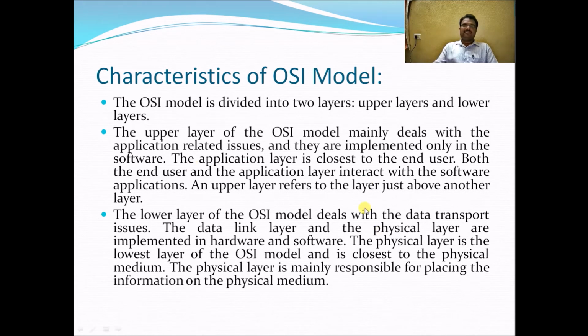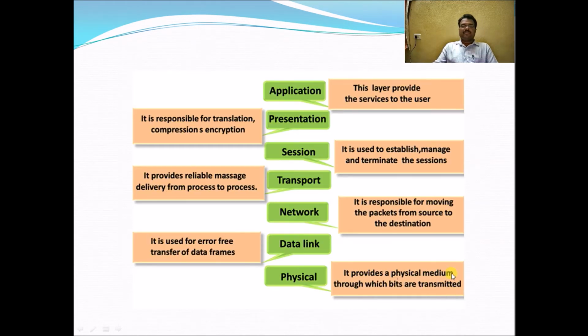So these are the characteristics of the OSI model. Here we can see at a glance: the application layer provides services to the user. This is an important factor of the application layer. The presentation layer is responsible for translation, compression, encryption, decryption, encoding and decoding. Compression and decompression of files take place in the presentation layer.